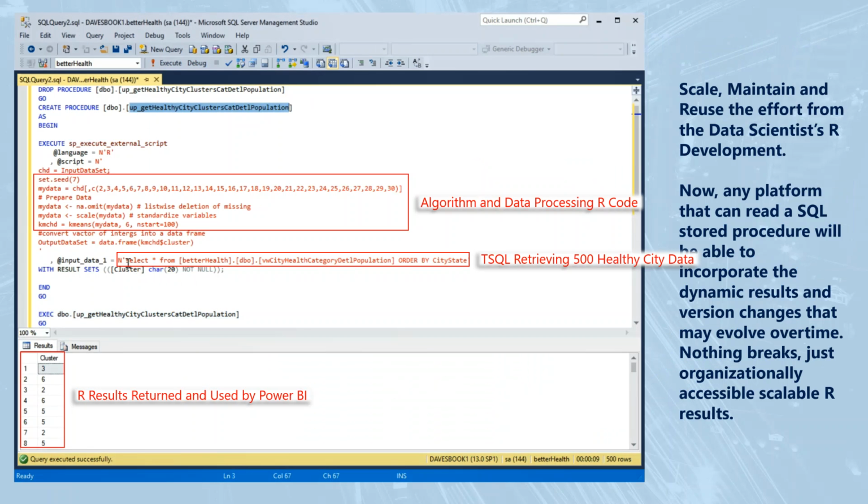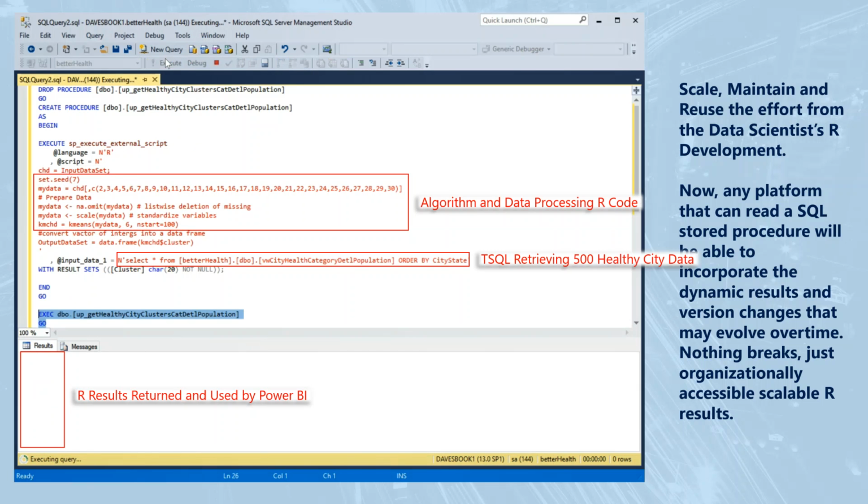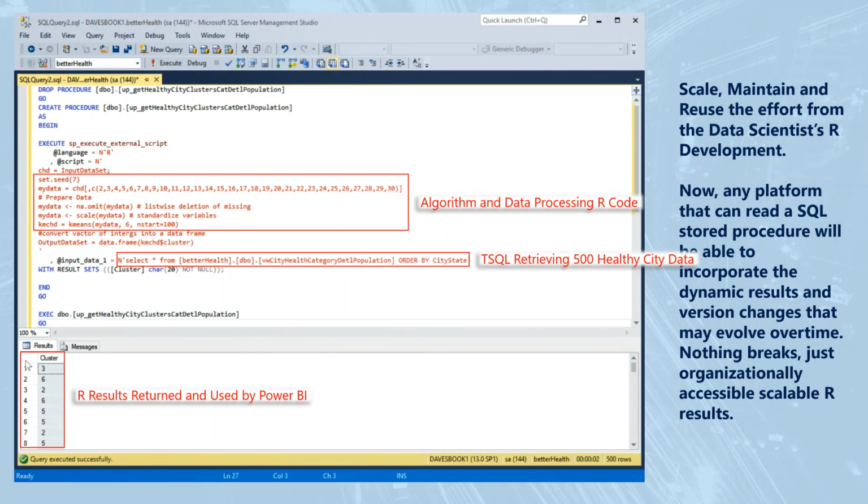The algorithm and data processing in the R code, which could also be Python, is now executed in the cloud and within the same process as the Azure SQL DB instance that is managing the 800,000 rows of 500 Healthy City Initiative.